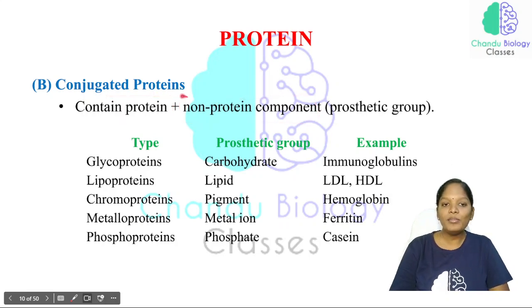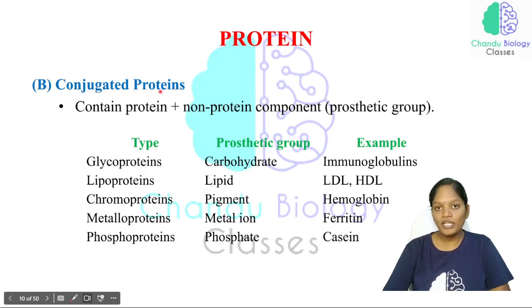So this non-protein component of the protein is called a prosthetic group. Very, very important. Kindly make a note of it. In the conjugated protein, we have the protein part as well as the non-protein part, so together we call them a conjugated protein. This non-protein part is called a prosthetic group.